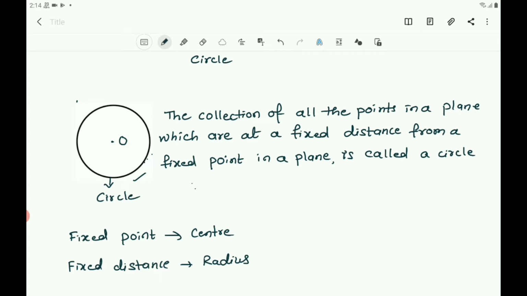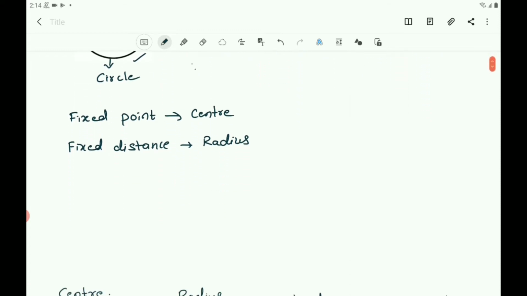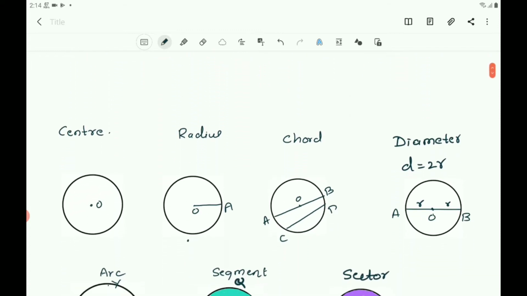And also you know that the line segment joining the center and any point on the circle is also called a radius of the circle. See here in the figure, O is the center and OA is the radius. What is OA here? It is a line segment joining the center O and a point on the circle. So what is radius here? The line segment joining the center and any point on the circle is called the radius of the circle.